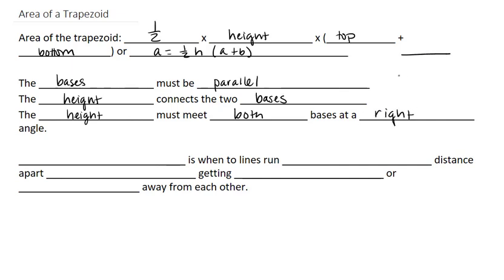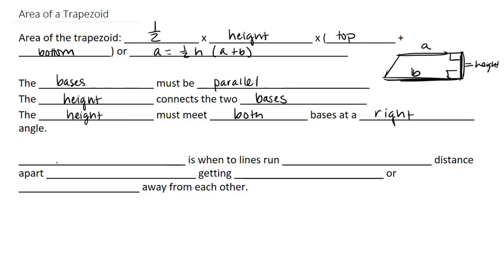So we're looking at, we have two parallel lines. So this could be our trapezoid. So we have our A and our B. This is our height. And this height meets both bases and it forms right angles.